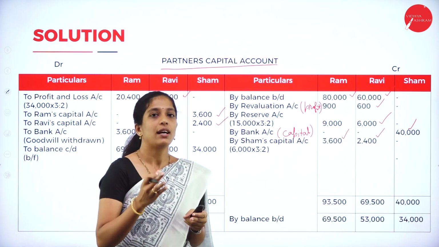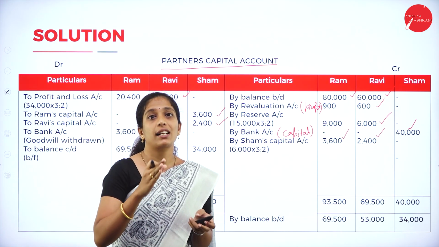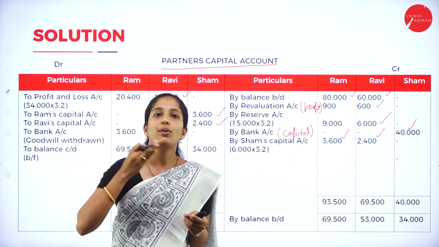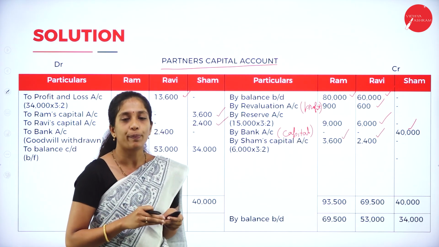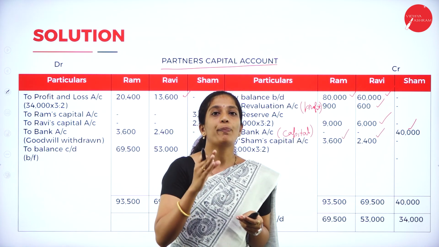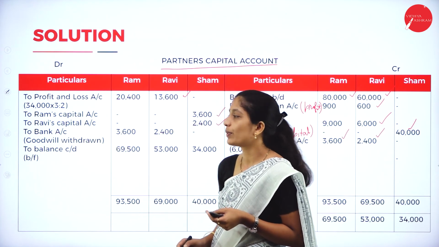Now we have recorded all the items, but there is one more item remaining, that is goodwill withdrawn. We have valued the goodwill. Now the goodwill is withdrawn by the old partners. So what is the journal entry when goodwill is withdrawn? Old partners' capital account debited to bank account. That is goodwill is withdrawn.